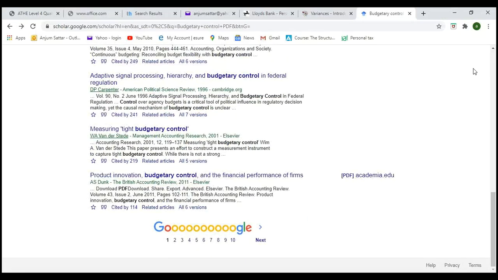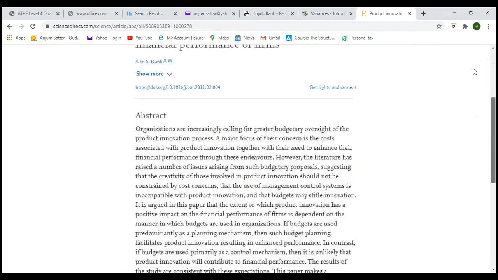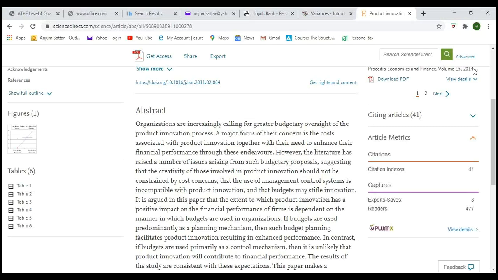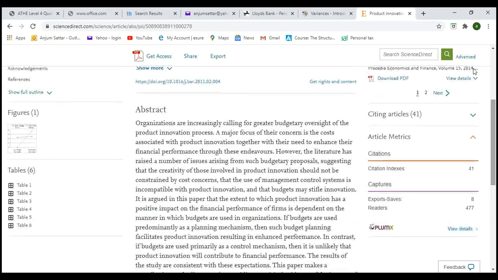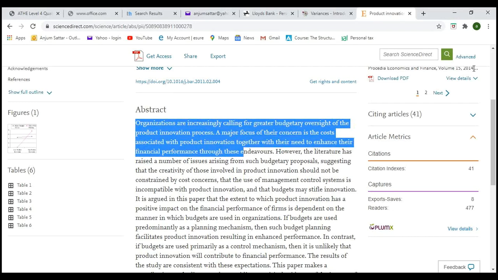We can find, yes, this one is good, Academia. So you will see the budget and the budgetary control. Yes, organizations are increasingly calling for greater budgeting oversight of the product innovation process. A major focus of their concern is the cost associated with the product. So budget is becoming important. However, there is a literature shortage, because they conducted the research. So we can write something about budget in our own words.